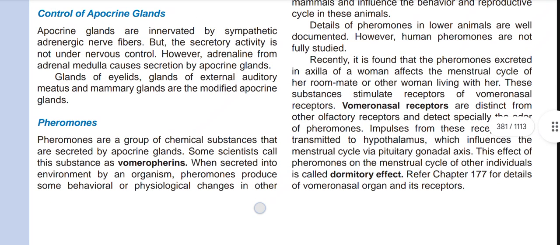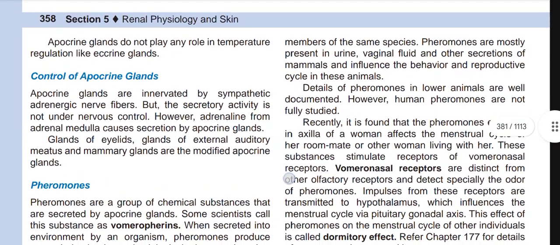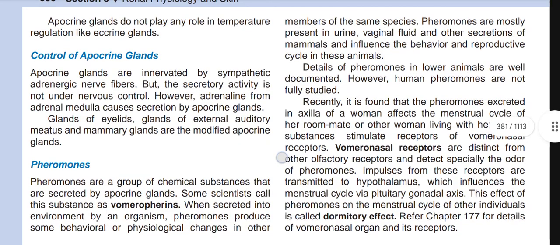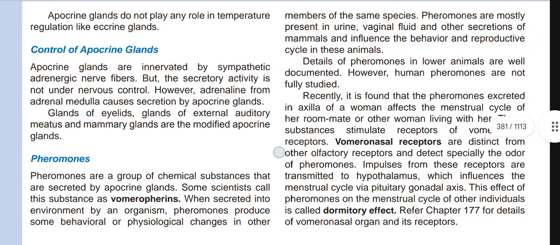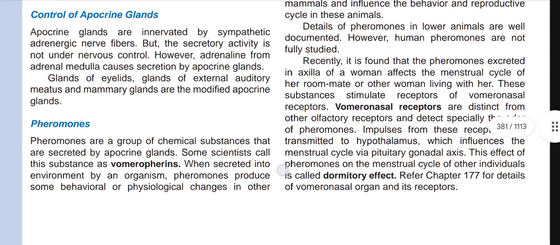Now, pheromones. Pheromones are a group of chemical substances that are secreted by apocrine glands. Some scientists call these substances vomeropherins, which are secreted into the environment by an organism. Pheromones produce some behavioral or physiological changes in other members of the same species. Pheromones are mostly present in urine, vaginal fluid, and other secretions of mammals and influence the behavior and reproductive cycle in these animals. Details of pheromones in lower animals are well documented. However, human pheromones are not fully studied.